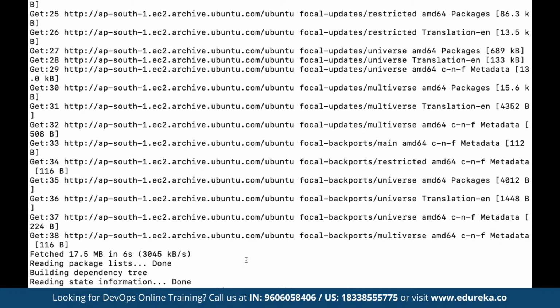So again, we can simply clear the screen. To install Apache, we give admin privileges by using the sudo command, and then make use of apt as the package manager. Then we define install, followed by the name of the package.